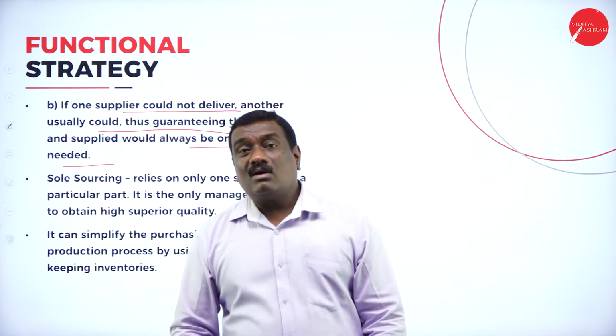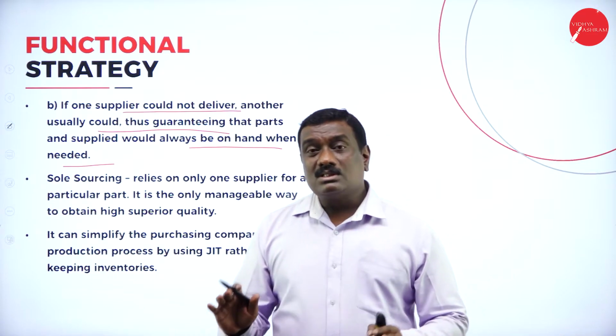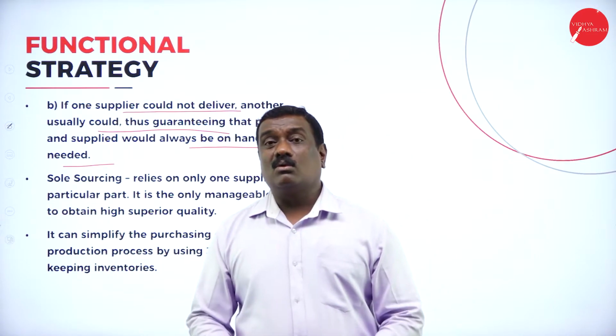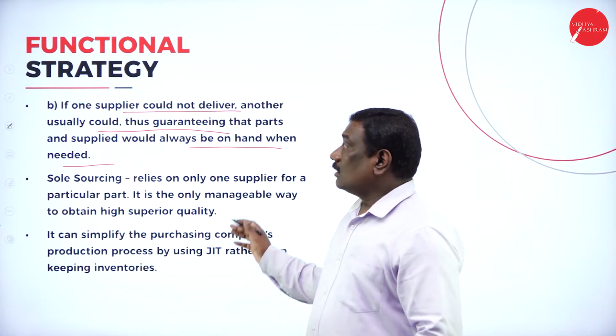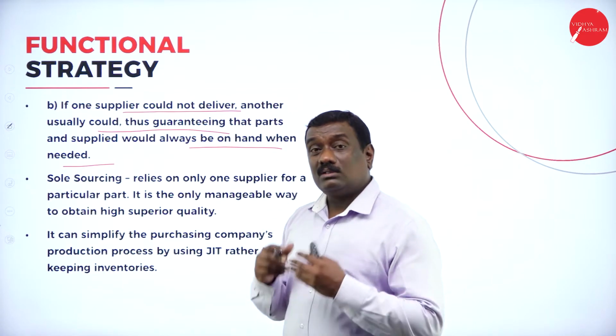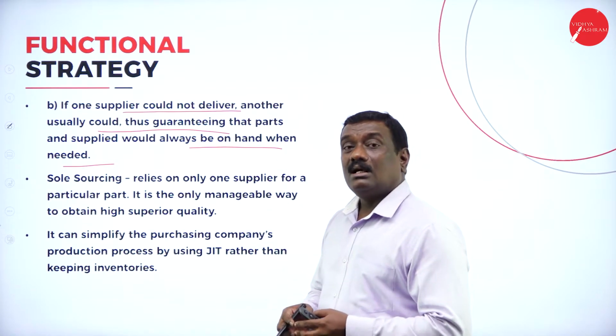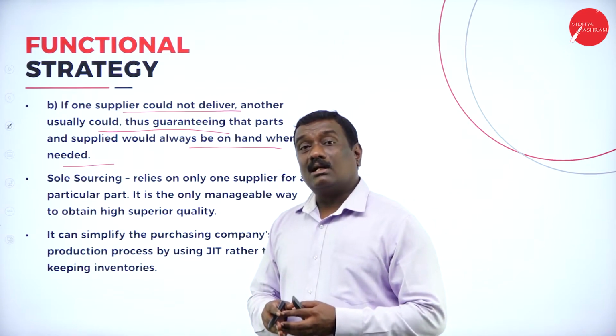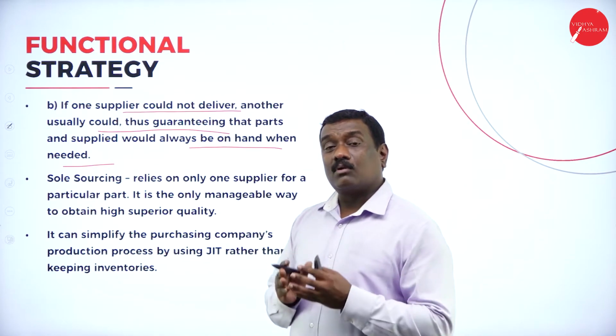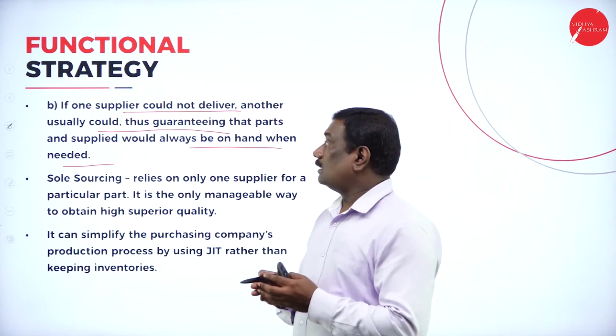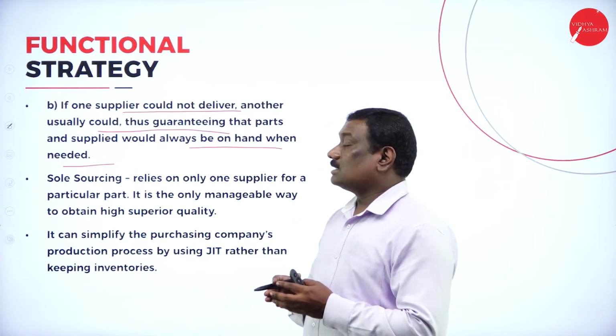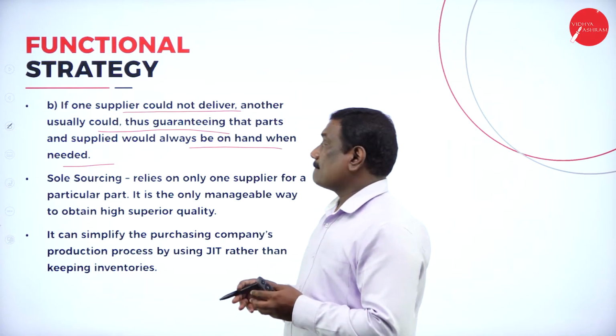Lowering the cost for the buyer who is in a good competition or at a good level. Second, if one supplier is not able to deliver the products or raw materials, then the other one can see that and guarantee that he is going to supply the products. It should be continuous, they should go hand in hand, and supply should not stop.